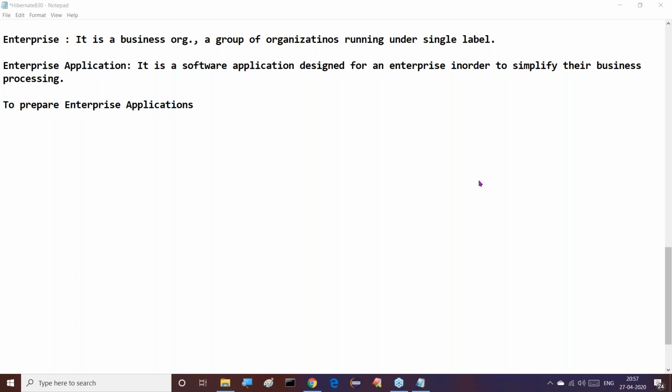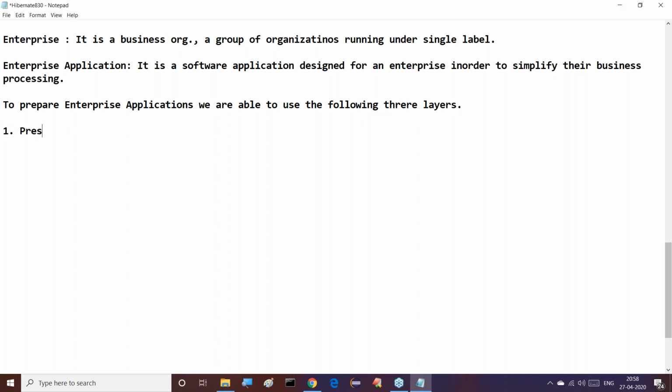To prepare enterprise applications, we are able to use the following three layers. What are the three layers we are able to use?